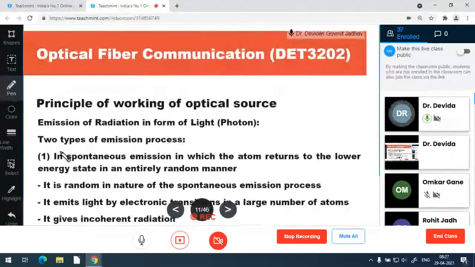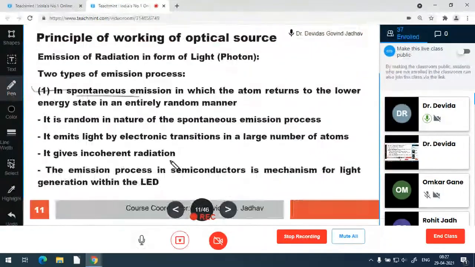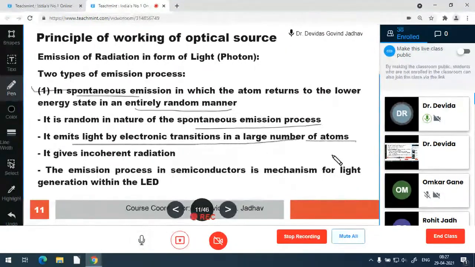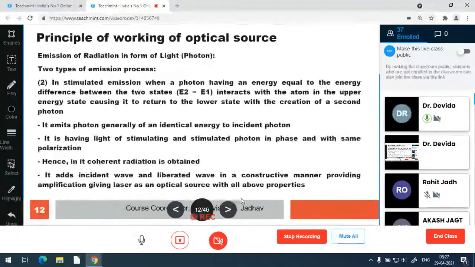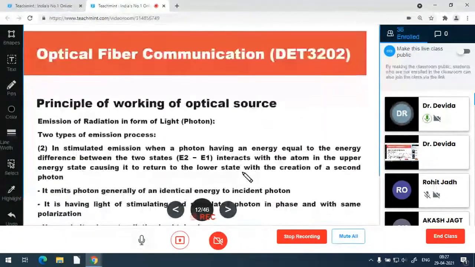In the first type, spontaneous emission, the atom returns to the lower energy state in an entirely random manner. So it is random in nature. In the spontaneous emission process, it emits light by electronic transition in a large number of atoms. It gives incoherent radiation. The emission process in a semiconductor is the mechanism for light generation within an LED. All these points we have already discussed, so let us just revise it very fast.